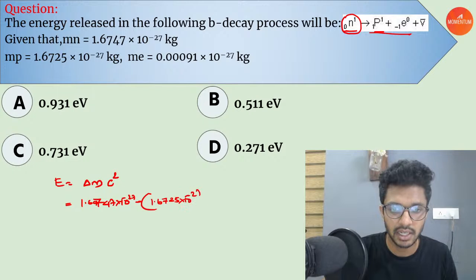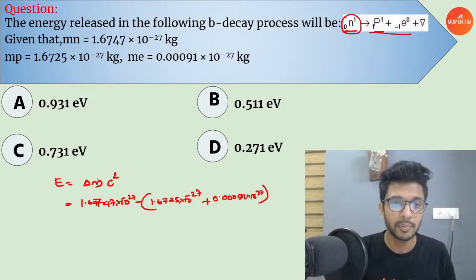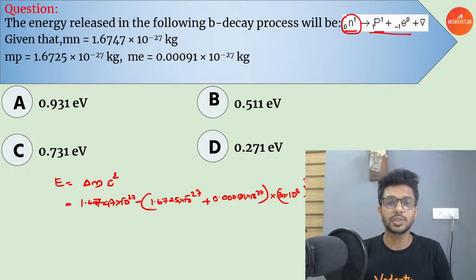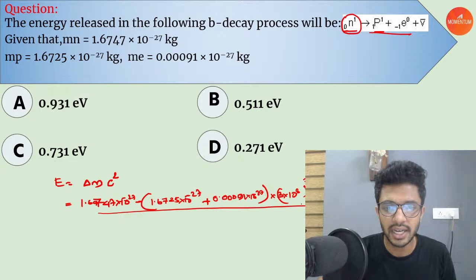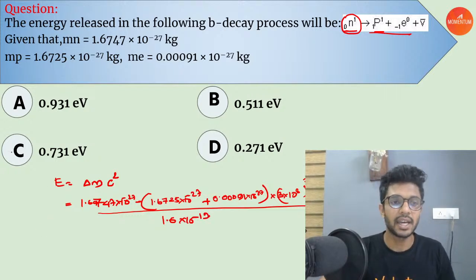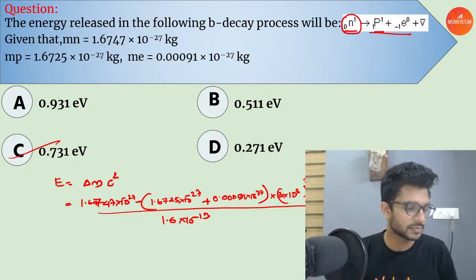1625 into 10 power minus 27 plus 0.00091 into 10 power minus 27, right? Okay, into c square. What is c? Velocity of light. So 3 into 10 power 8 the whole square. This is in the unit of joules. How will you find out the energy in electron volt? By dividing this energy in the unit of joules with 1.6 into 10 power minus 19. And the final answer you're going to get is option C, which is 0.731 electron volt.